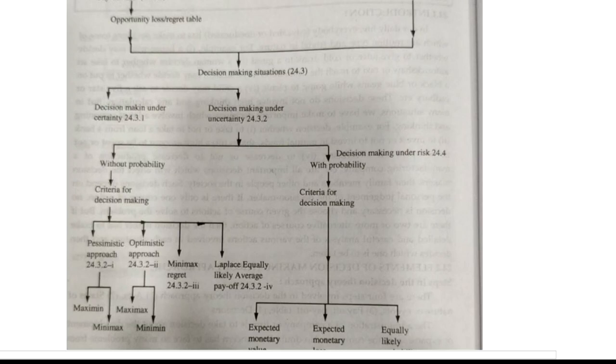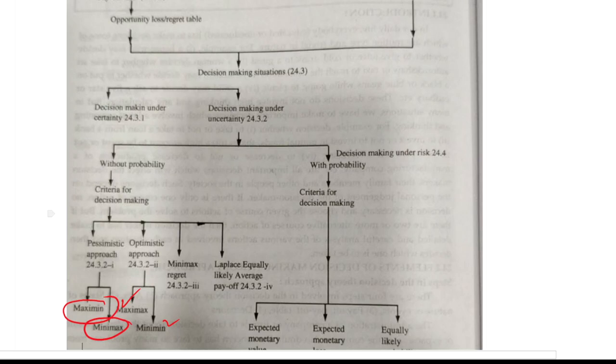Under the optimistic we have maximax and minimin, whereas under pessimistic we have maximin and minimax. Then we have minimax regret, which falls under decision making without probability, and Laplace is equally likely.